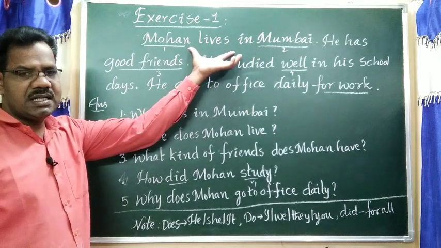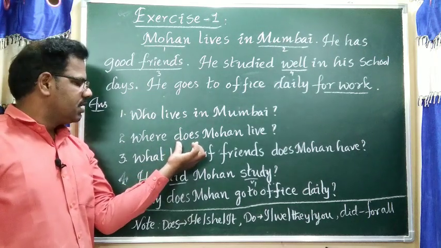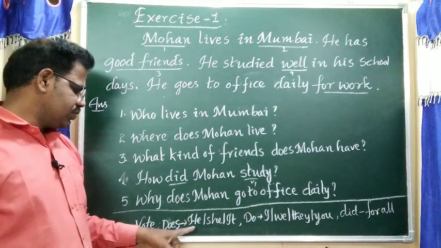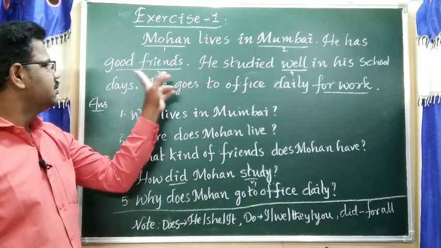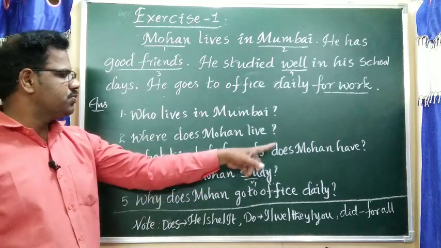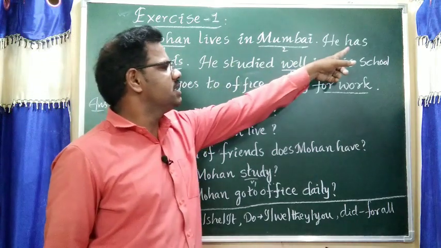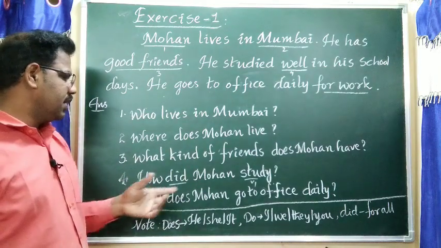It is simple present tense, then you should use does. Does plus V1. Does is used for it. Third one, good friends. What kind of friends does Mohan have? Here has is given, simple present tense, so we are using does.